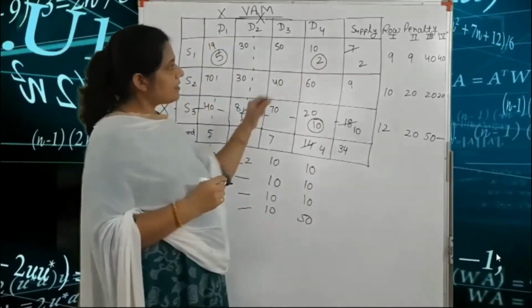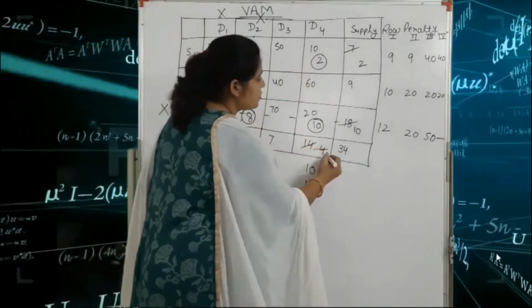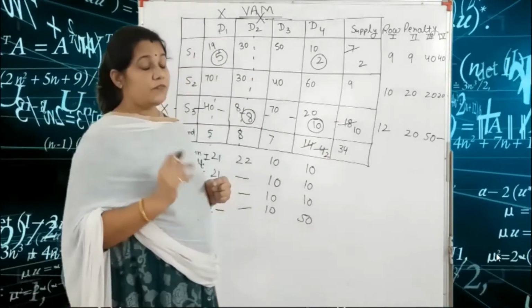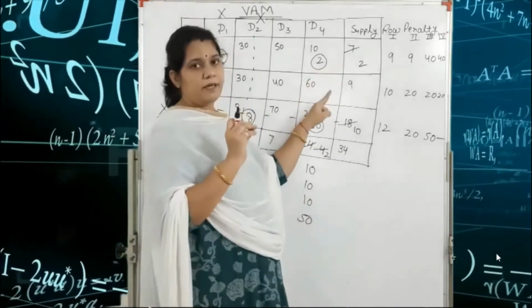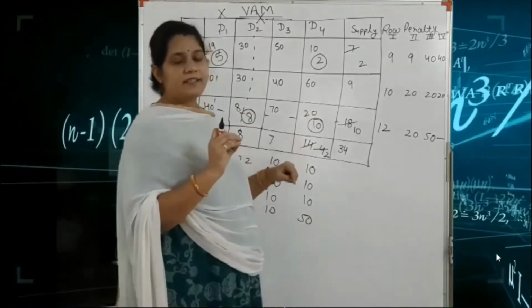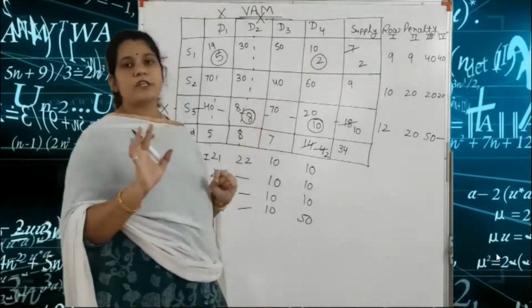If we write here 2, immediately we write 4 minus 2 is equal to 2. Always keep in mind, immediately after you put the allocation number, you write the total demand or supply minus the allocation number.